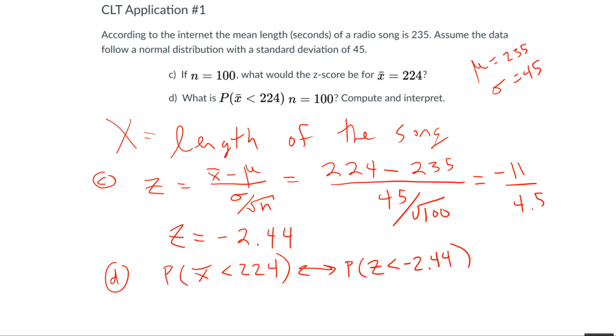This is equal to a very important probability. If the true mean is 235, then the chances, by the central limit theorem, of getting a sample mean of less than 224 seconds, considering all the different possible means that are less than 224 seconds, when your sample size is 100, it's not very likely. In fact, the probability is 0.0073.